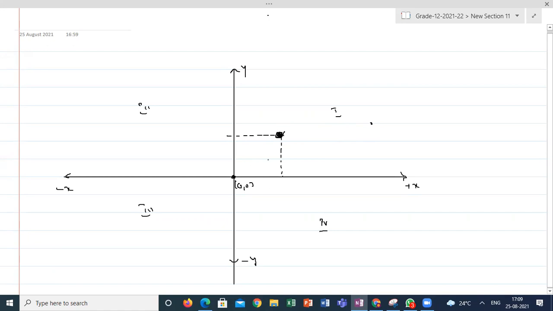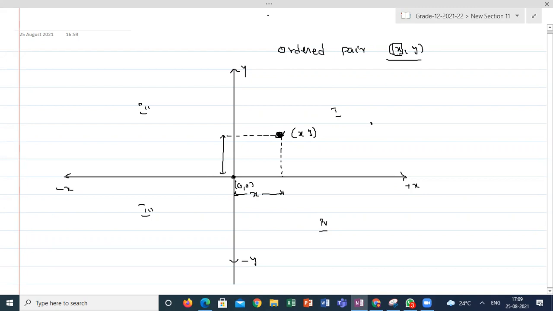Along the x-axis, what is its distance? Along the y-axis, what is its distance? This gives me an ordered pair. So all the ordered pairs you can mark in this reference system. Am I right or wrong? An ordered pair means two elements arranged in such a way that the order is important.